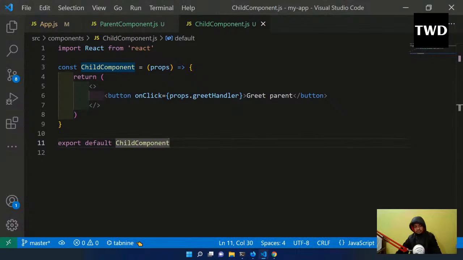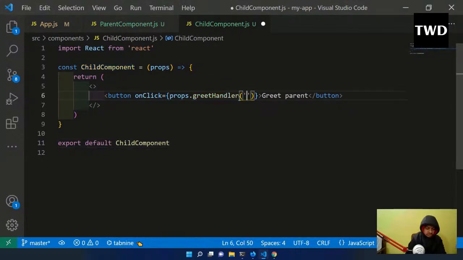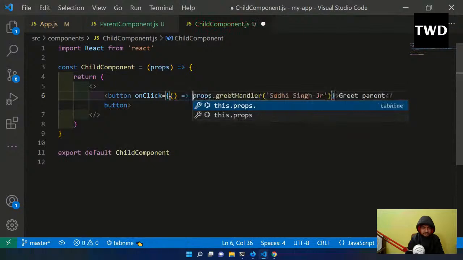So as I told, we'll pass the data from the child to the parent. So let us pass some data from the child to a function. This is actually doing a function call. So we are going to use that thing. Okay, so here I'll do this thing junior. Like this I'll do, but if I want to pass some parameters here, I have to make it like this. So always, if you want to pass some parameter, you have to call it like this.